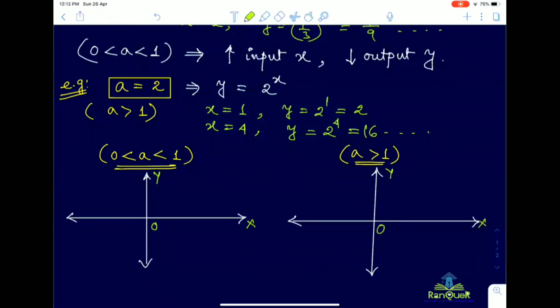Okay, so in the first case, we have seen that if you go on increasing the value of x in this direction, the value of x is increasing obviously in this direction. Okay, and accordingly, due to the fractional base in between 0 to 1, the value of y will decrease. Okay, now the nature of the graph is something like this.